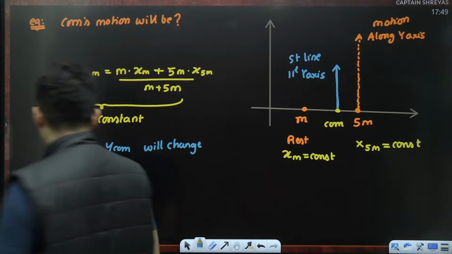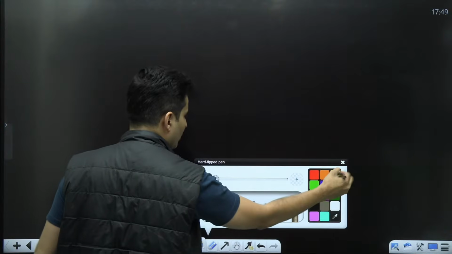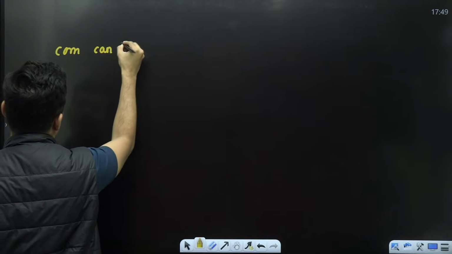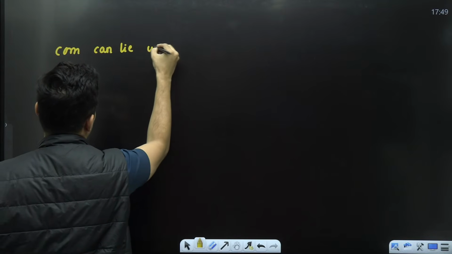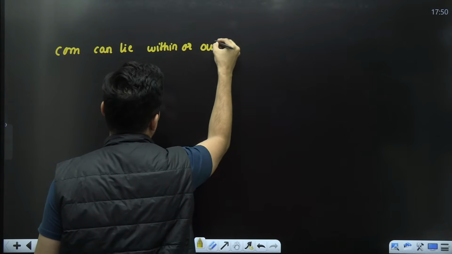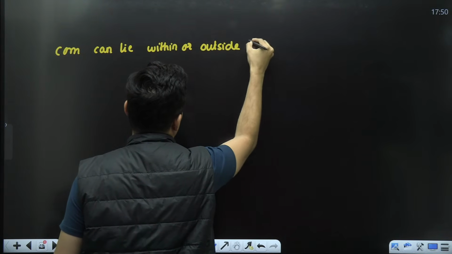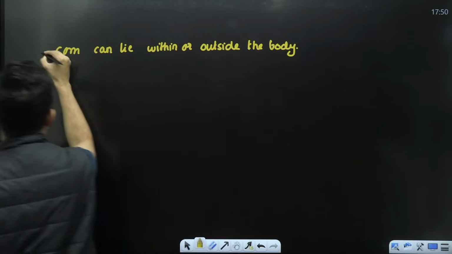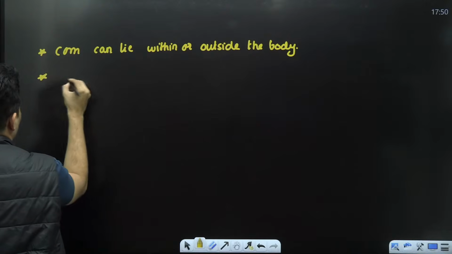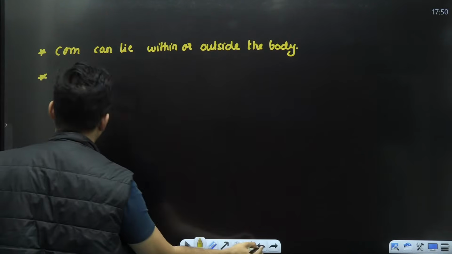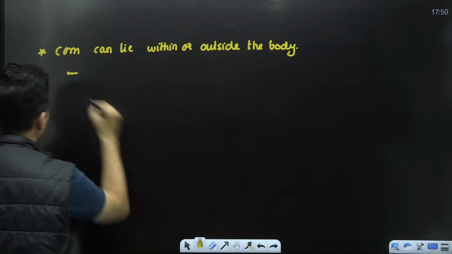In fact, there are a few things which you should know. Center of mass can lie within or outside the body. Very important. Also, the choice of coordinate system. Remember, we are choosing the coordinate system.